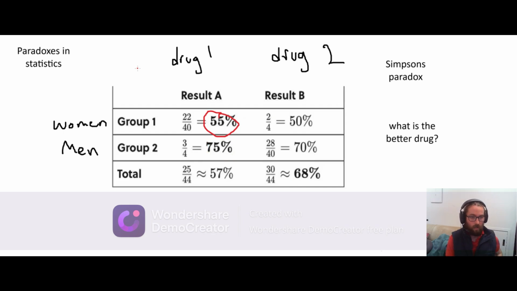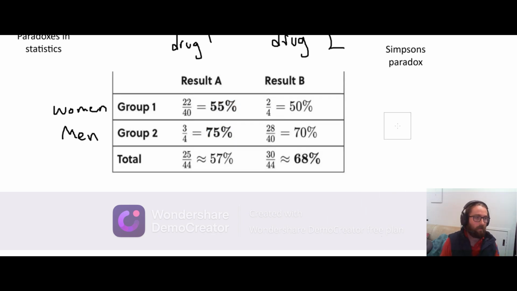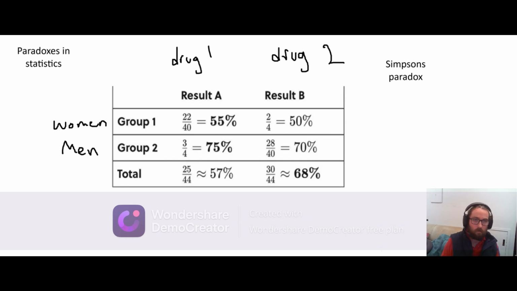I'm going to draw a little chart now to illustrate what's going on. What's really happening here is we have a table, and I'm just going to show the data. So let's say this is the effectiveness of something.